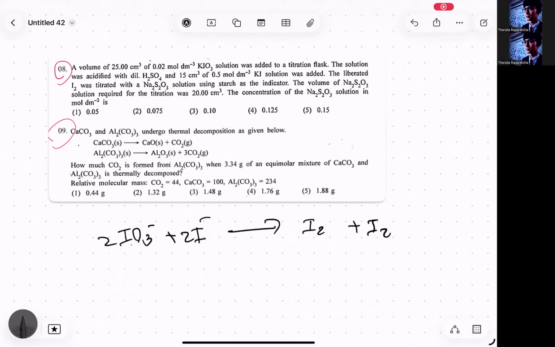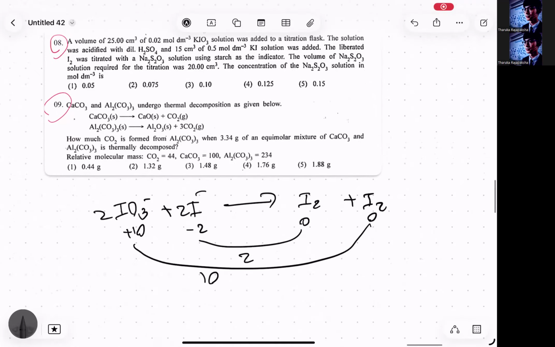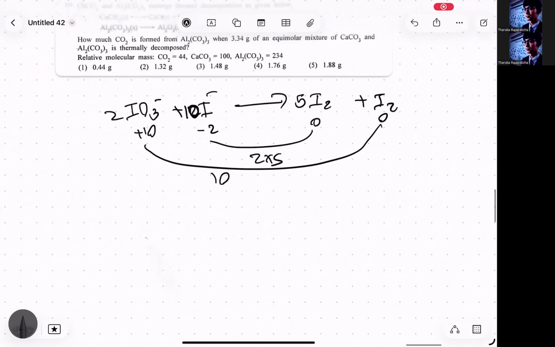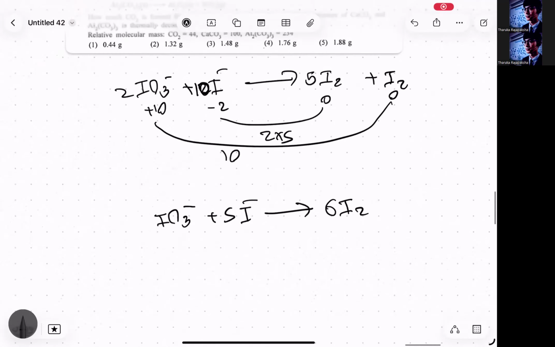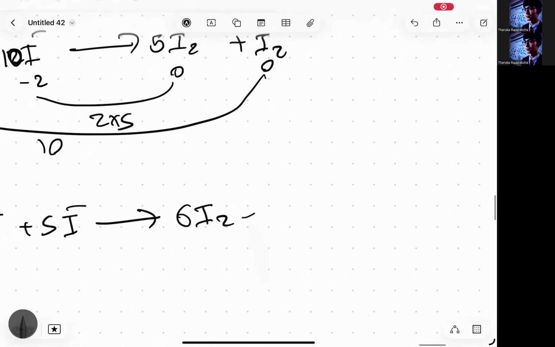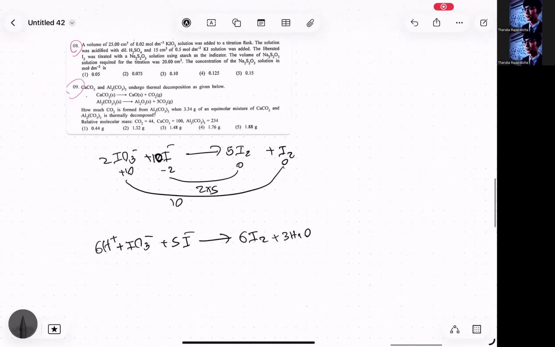We put 2 and 2, 3 into 2, 6, and plus 12 and plus 10. Here minus 2, here 0, here 0, here 2, here 10. So 2 into 5, that's going to be 10 here, and then 5 here. So you add them together, IO3 minus plus 5I minus goes to 6I2. Then you balance the charges, it's going to be 6H plus on the left hand side. In order to balance that, we put 3H2O on the right hand side. I won't teach you balancing now.